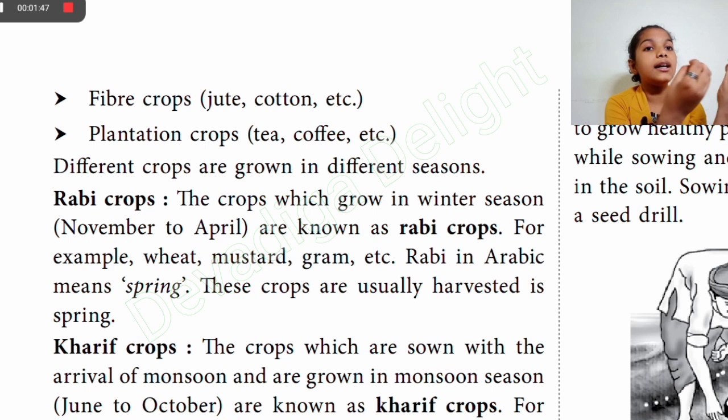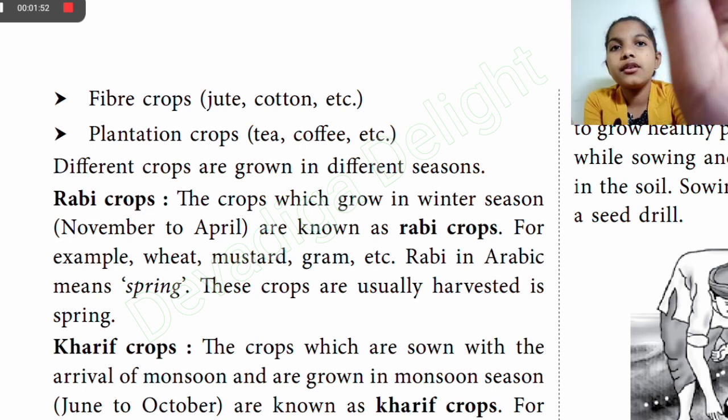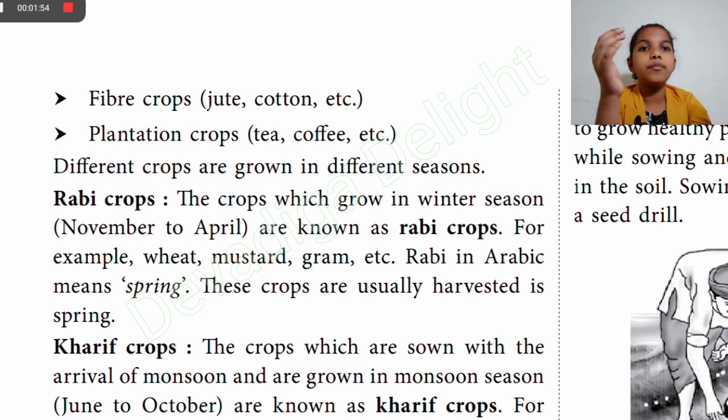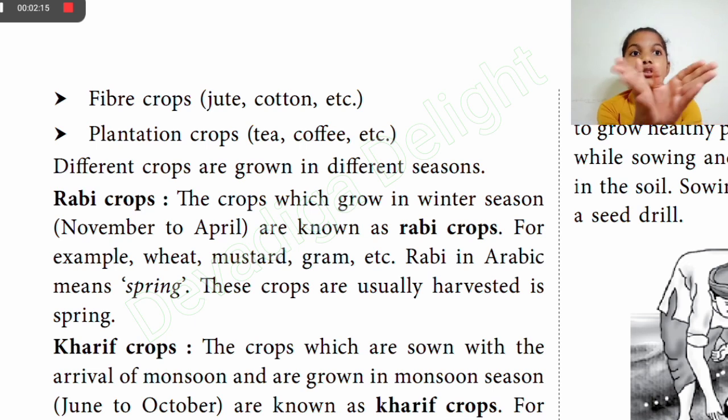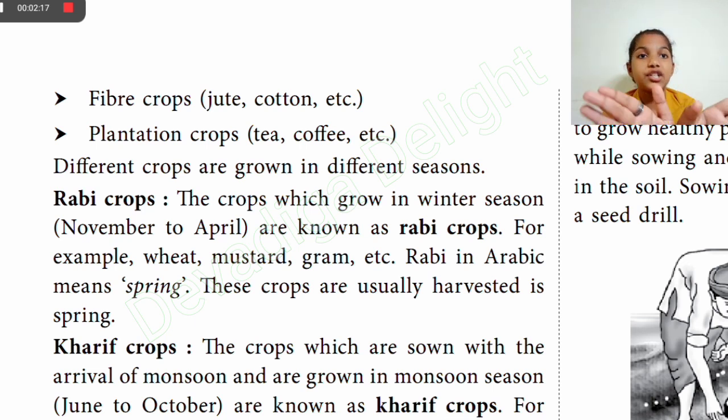Plantation crops, examples of which are tea, coffee, etc. You might have heard about tea plantation or coffee plantation. So it happens in the hills. In hill stations, in that area they grow a very large amount of tea plants and coffee plants, and that is called plantation. So that's why they are known as plantation crops.